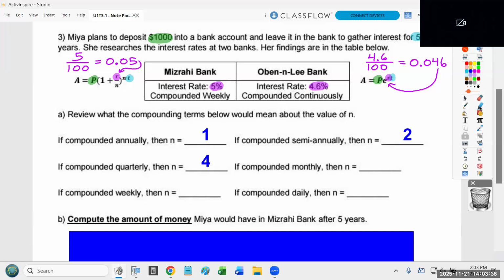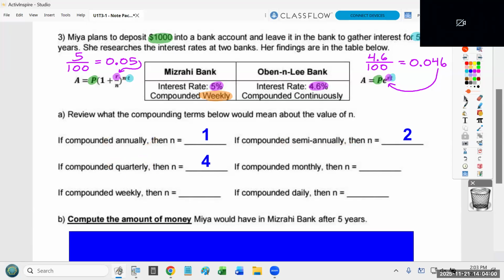Now, when we talk about compounded monthly or weekly or yearly, those are the three I'm expecting you all to have memorized. If I tell you compounded annually, I will remind you that's once a year. If I say compounded semi-annually, I will remind you that's twice a year. If it's compounded quarterly, I will remind you that's 4 times a year. But the other three, I expect people to have memorized.